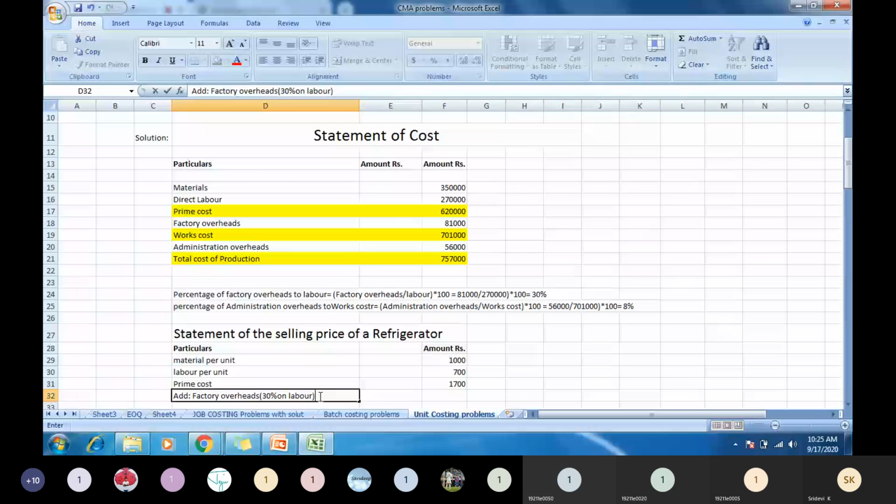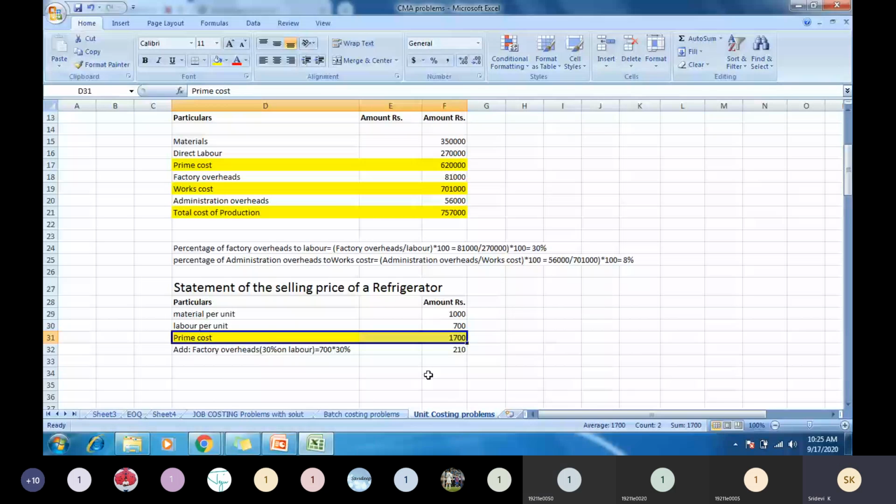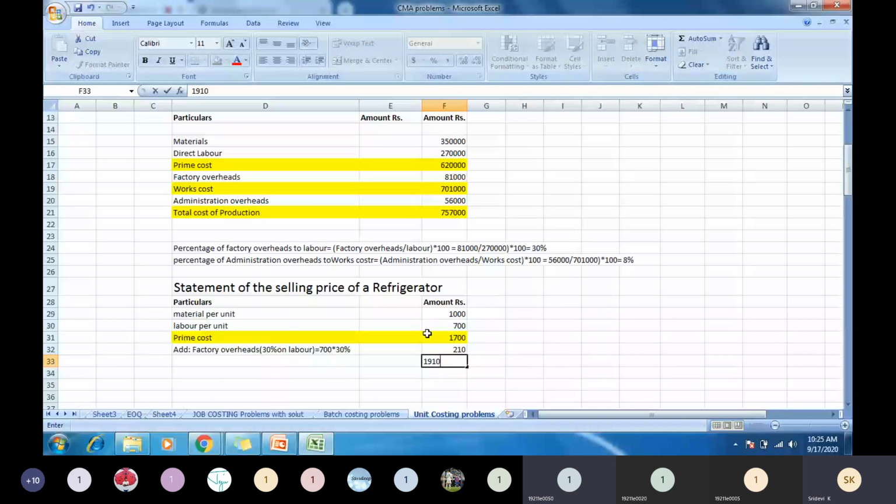So here you will get 700 into 30%, 210. So 210 you take here as factory overheads. You add that to the 1700 prime cost. So how much are you getting here? 1910 rupees, right? This is works cost.